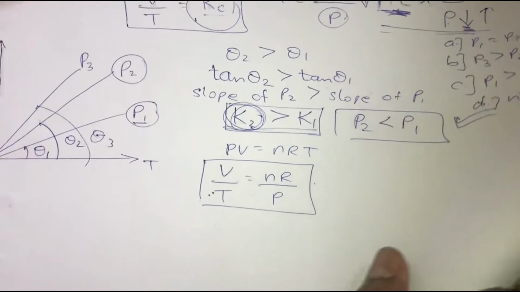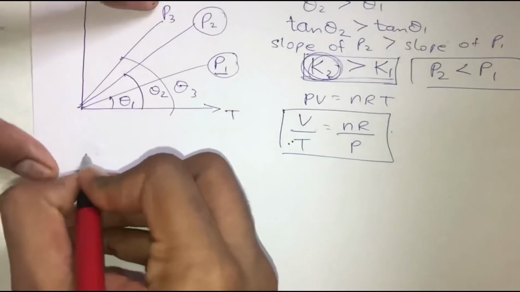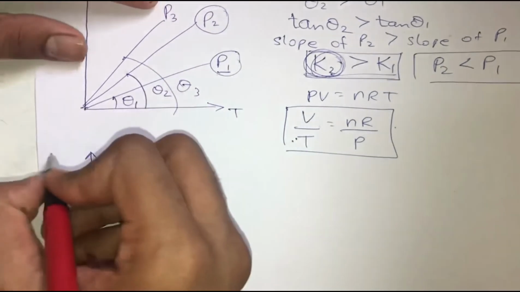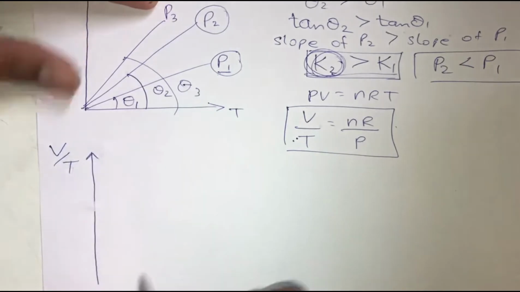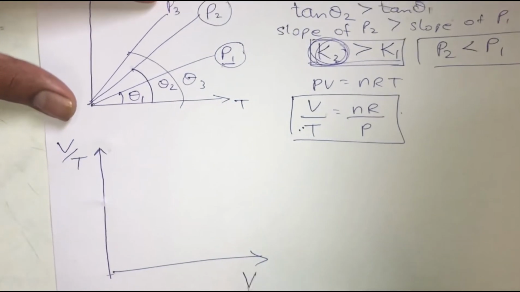Now one more graph that we have seen in Charles law is that on the y-axis we had taken volume divided by temperature, and on the x-axis we can take either volume or temperature. Let's take volume.